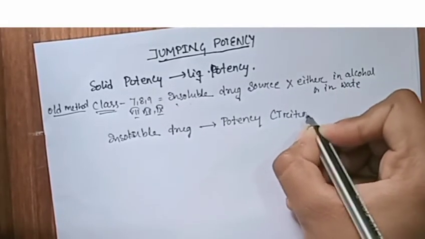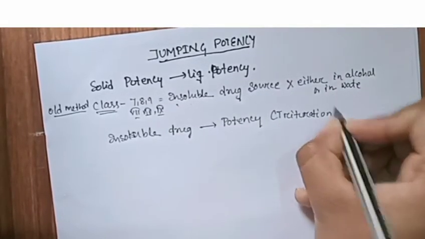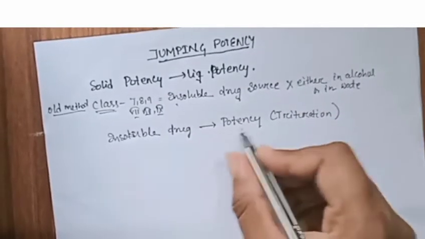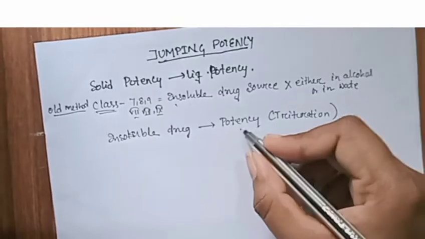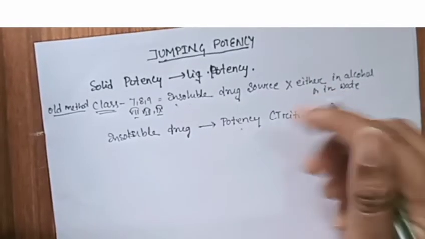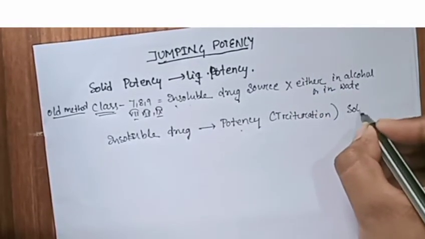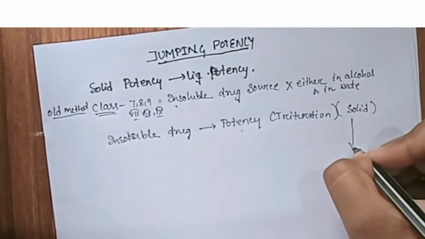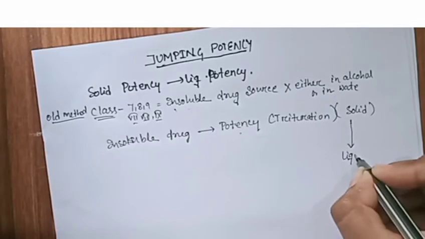Trituration. Trituration is the process in which the insoluble drug substances are converted into potency form. That trituration is in which state? It is in solid state. So from this solid state, how do we prepare the liquid potency?